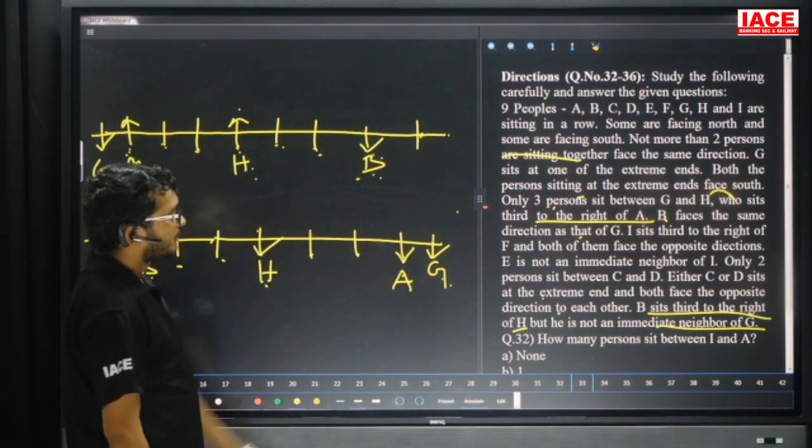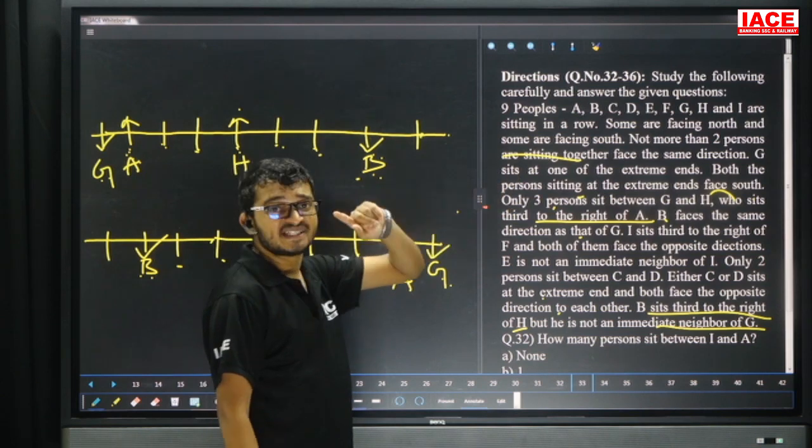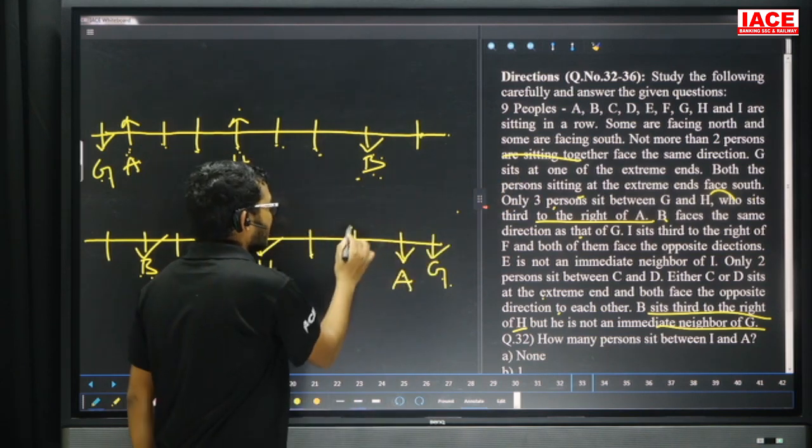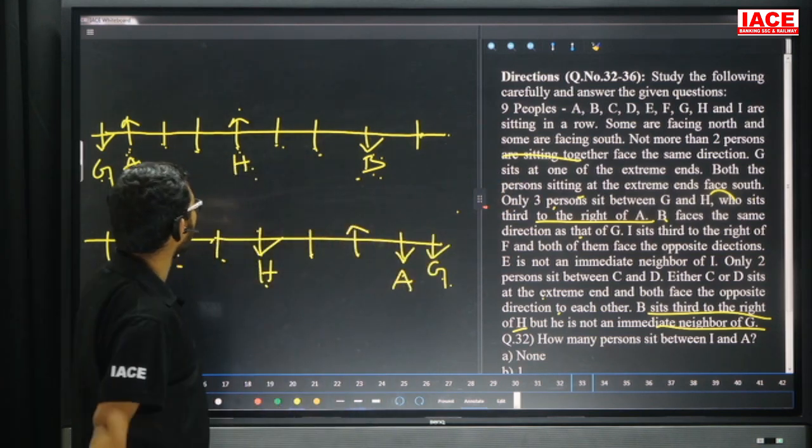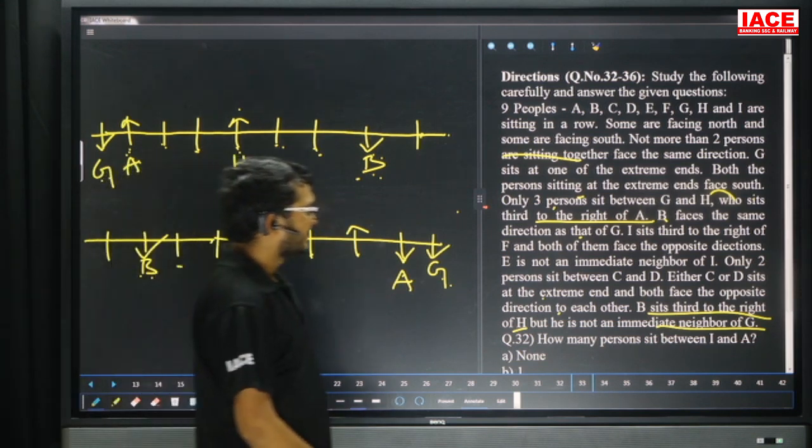Now friends, here maximum two persons are sitting together facing the same direction. These two are south, and this one is compulsory north. Next, leave it. Next friends, take another clue point.